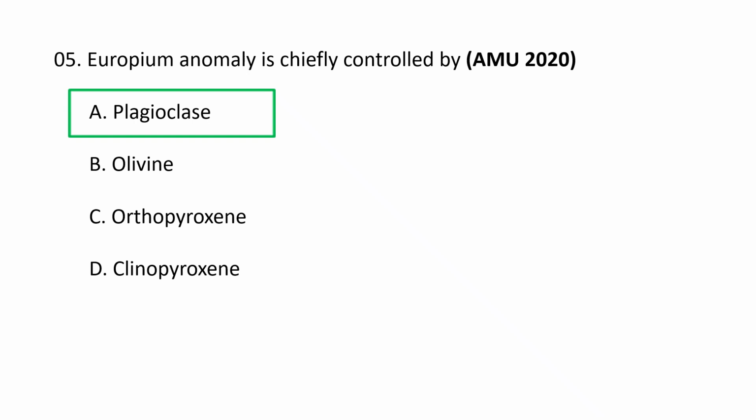In oxidizing environments, Eu3+ is more stable and disperses into the melt, causing a negative europium anomaly when plagioclase crystallizes and removes the europium from the melt. In reducing environments, Eu2+ can be incorporated into minerals like plagioclase or can be present as a surface coating on other minerals, which can result in a positive europium anomaly. So europium anomaly is chiefly controlled by plagioclase. A is the correct option.